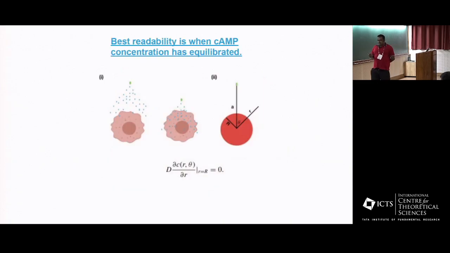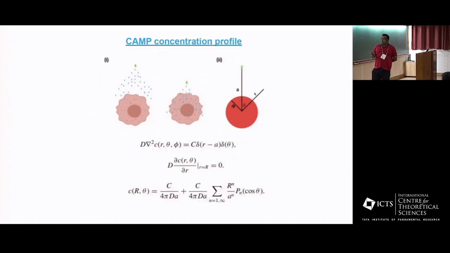My main problem here is to look at the limitations on measurement by the cell. Let me give the cell the benefit of the doubt and say that its best readability is when the cell has equilibrated with the cAMP concentration. So let me consider that the cell has equilibrated, because it makes solving the problem a little easier. In that case, you will just have this boundary condition. This is the diffusion equation with the source located here, with this boundary condition, and you can solve this and get a concentration profile.